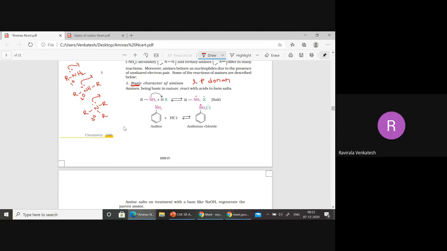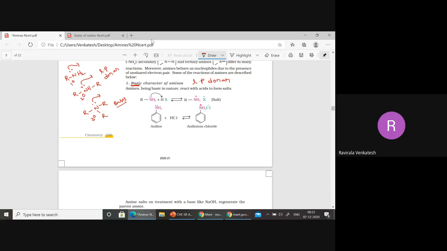All are lone pair donors only, therefore all are bases. Not only primary: all types of primary, secondary, and tertiary amines are basic in nature.